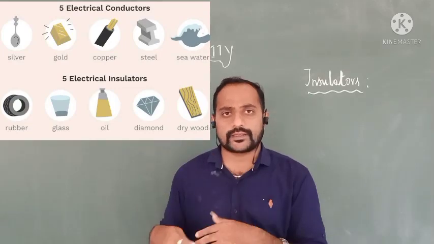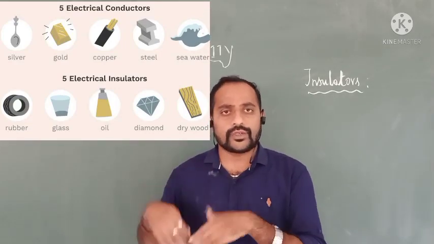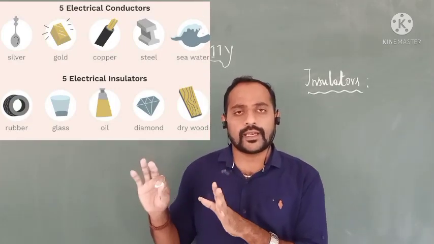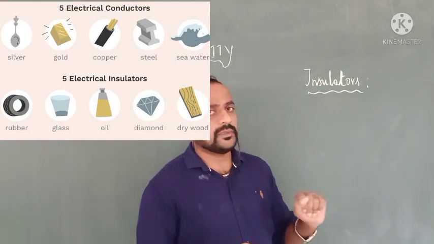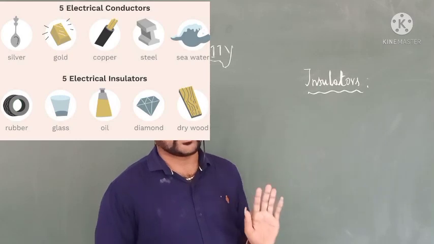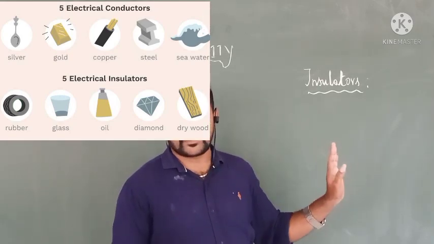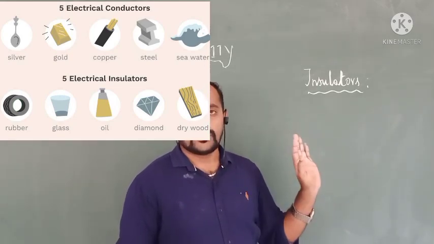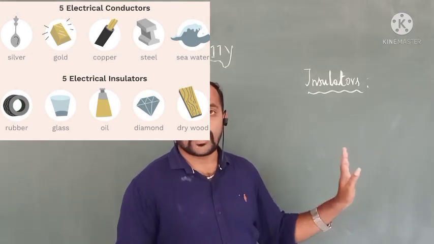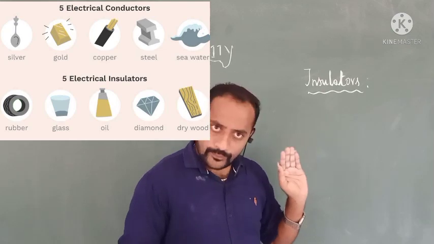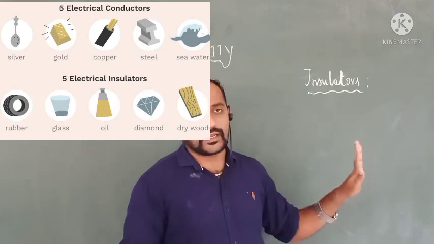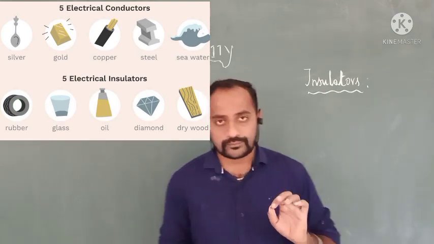They allow electricity to flow through them. So that's why we take metals as good conductors of electricity. And similarly, for insulators, I can take plastic, rubber, ebonite rods. These are the examples that I can give for insulators.